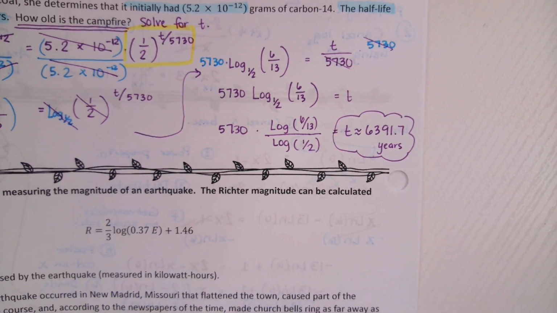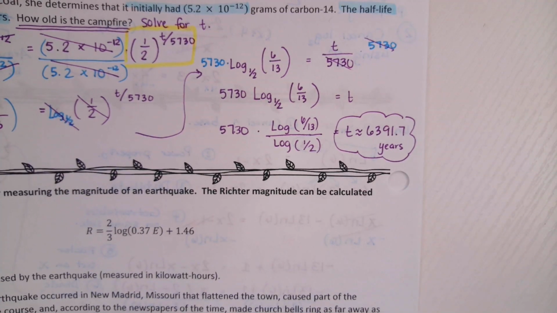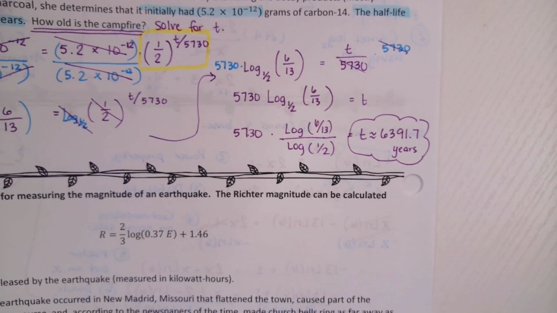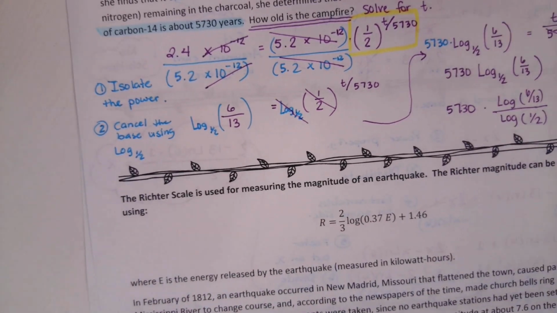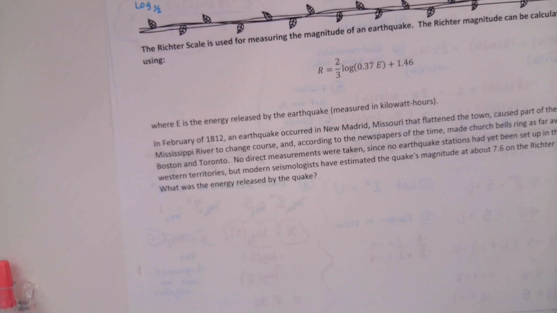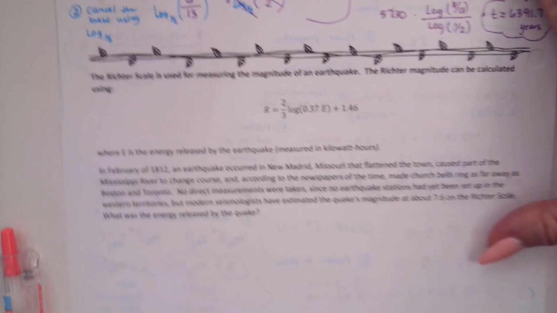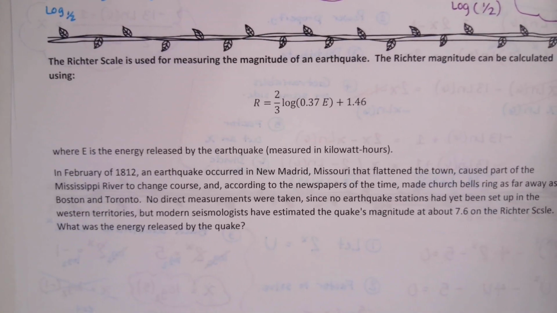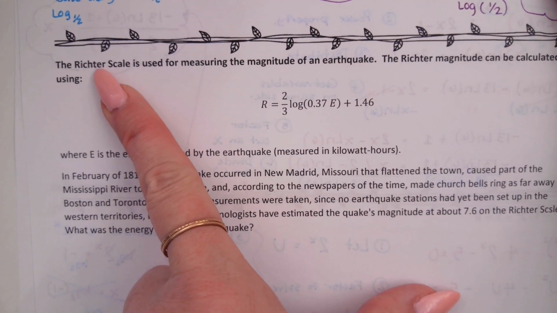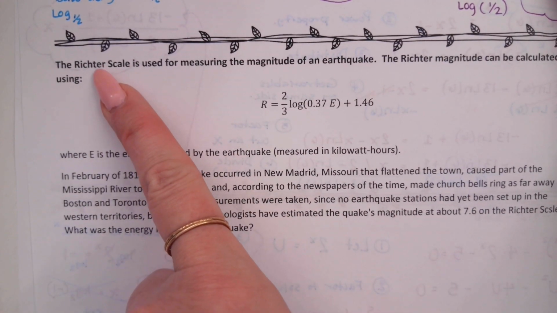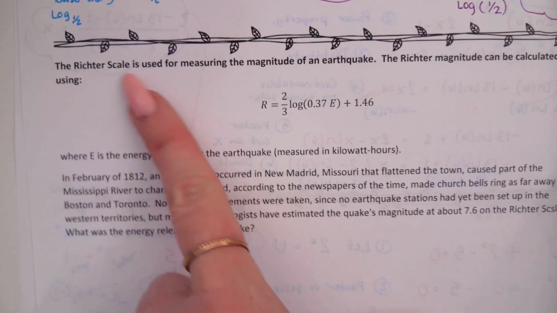All right, one more. Boys, lift your head. Richter scale. Again, science question. I don't know what science this is. What do y'all think Richter scale is? Physics? Geology. Sounds good. It's used for measuring the magnitude of an earthquake. We've heard of this before, right? After there's a big earthquake, we heard measured a blah, blah, blah on the Richter scale.